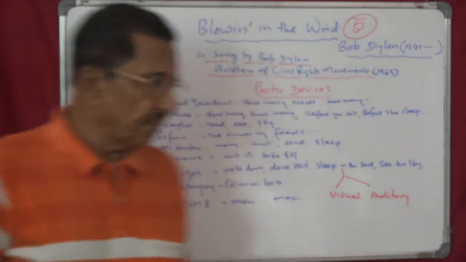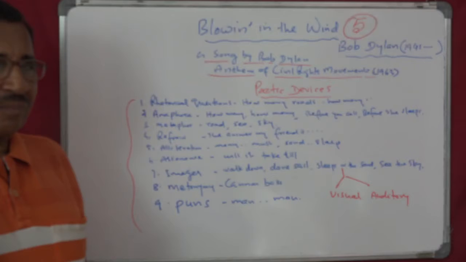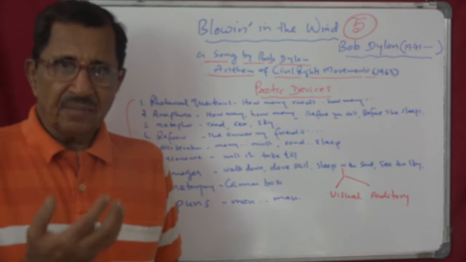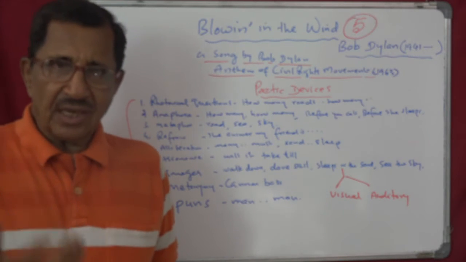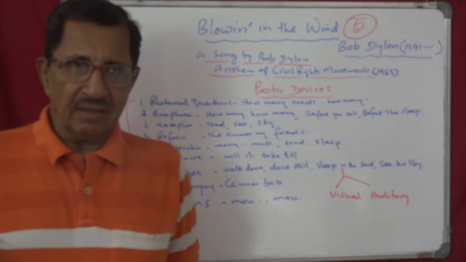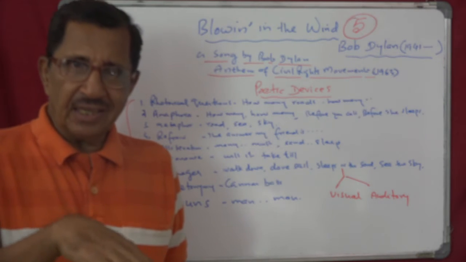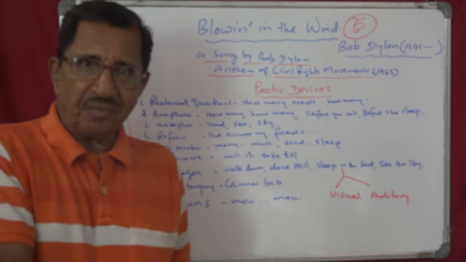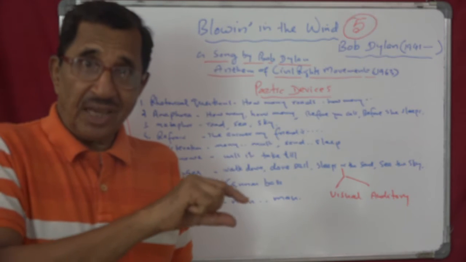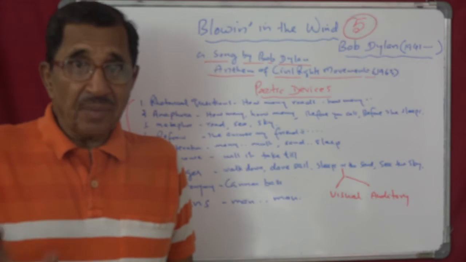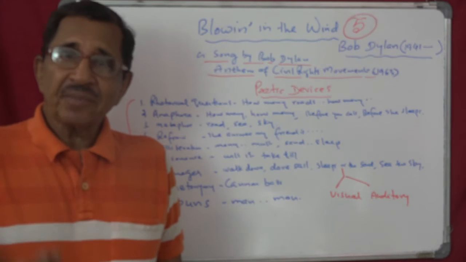And the next one is metaphor. Metaphor is implied comparison. When you say foot of the hill, that means the bottom of the hill is like the foot of a person. If you explicitly say like that, then that is simile. The implied comparison is metaphor.